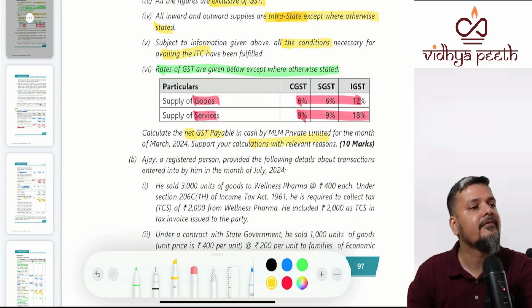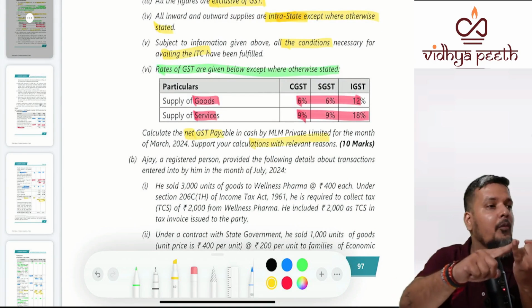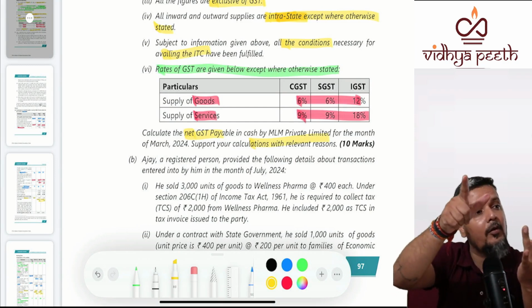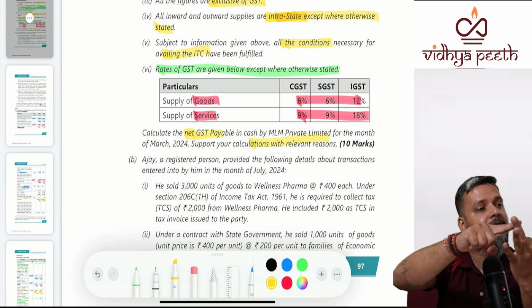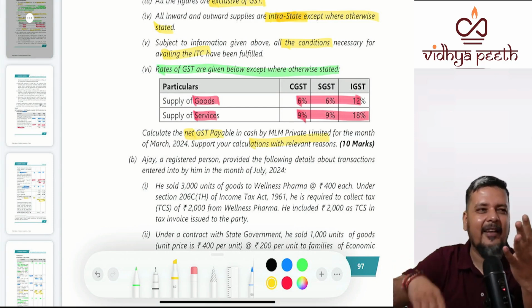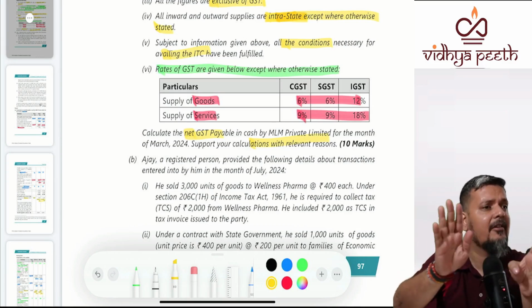Done. We have worked out table 1, output tax. Table 2, RCM. Though ICA is given together, we will work out table 2 RCM separately. Table 3, ITC including RCM. Table 4, ICA is clubbed in table 1. We will not do that thing.